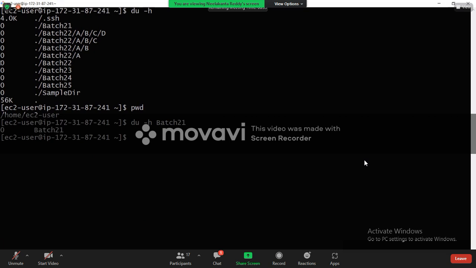If you give it like this, for that particular directory it will show how much memory it is using. If you don't give one, it will check the current working directory. Okay, this is my current working directory.